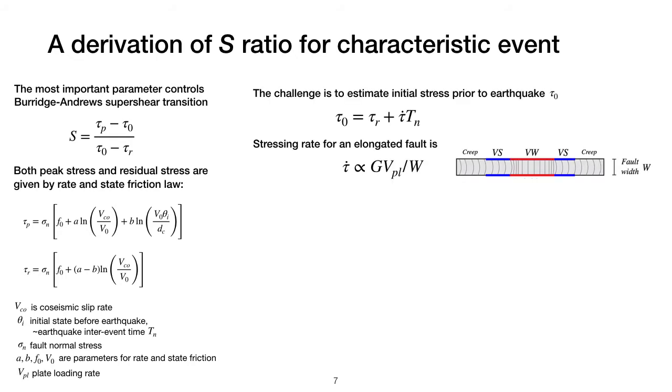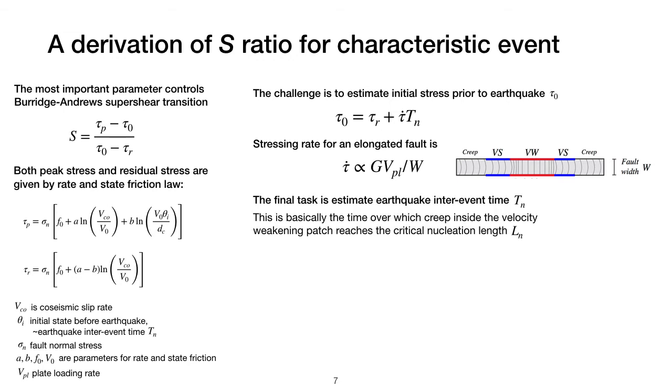The initial stress can be written as the residual stress from the previous earthquake plus the stress accumulated during the interseismic period, which is the stressing rate times the inter-event time. Now, for an elongated fault, the stressing rate can be written as the following. The final task now is to estimate the earthquake inter-event time, which is basically the time over which the creep inside the velocity weakening patch reaches the critical nucleation length. And this time can be estimated using the theory of earthquake nucleation.